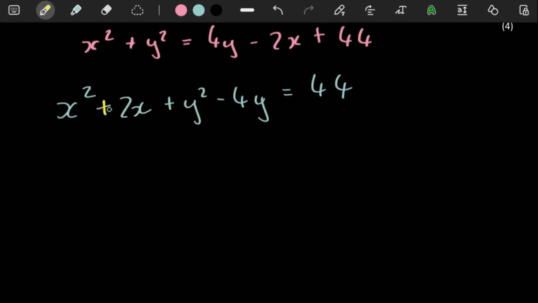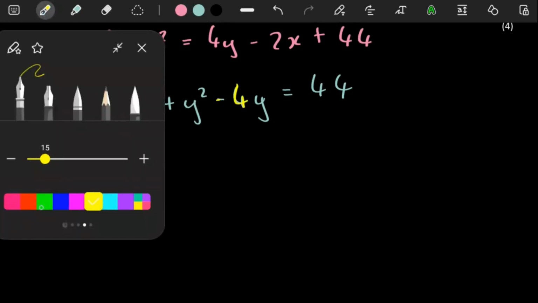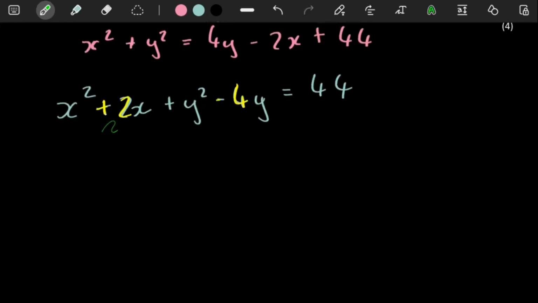The coefficient of x and the coefficient of y, those are the ones you pay attention to the most. So for example, all you're going to do here, in terms of putting all this into standard form, the first thing you're going to do is, for the ones with x, you're going to have here x squared plus 2x, and then directly next to this, you want to add this value squared over 2, or rather this value over 2 squared.